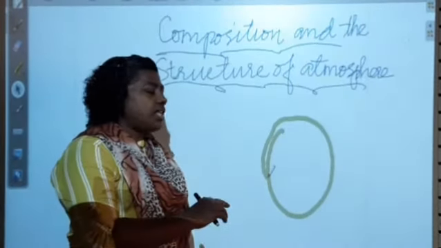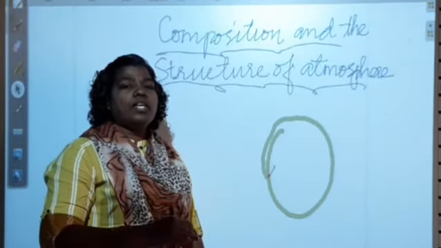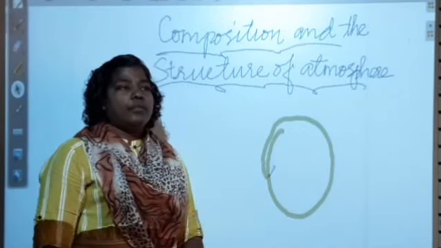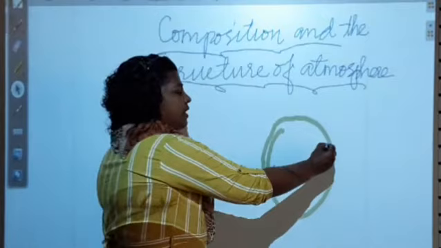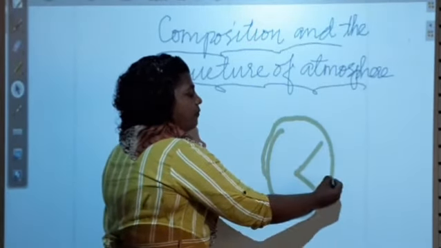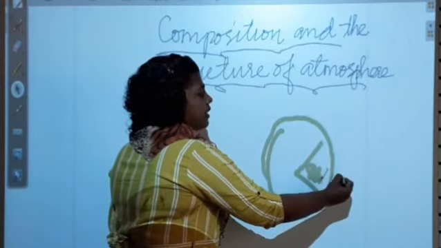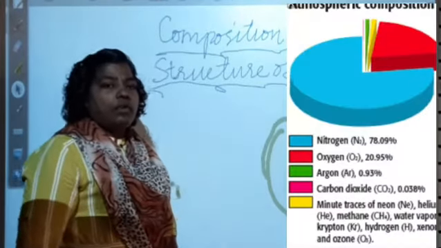I said the atmosphere is a blanket of air. What are the different gases surrounding the earth? 21% of the atmosphere consists of the gas called oxygen. So how much oxygen is found on earth?